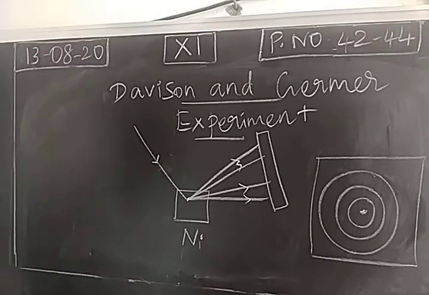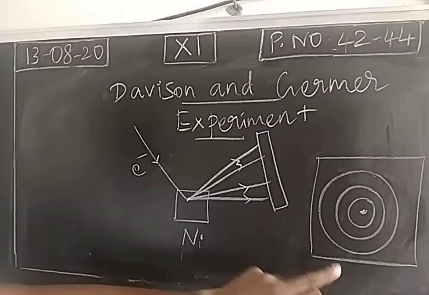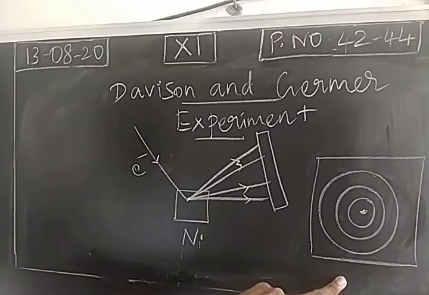Now instead of X-ray, you pass electron. We know that electron is a particle. Now we are going to prove the wave nature of electron, so we pass electron. When electrons strike the nickel crystal, which is behaving as a prism, there will be a diffraction. We get electron diffraction. Now we can easily compare the diffraction pattern obtained when we pass X-ray and the diffraction pattern obtained when we pass electron.